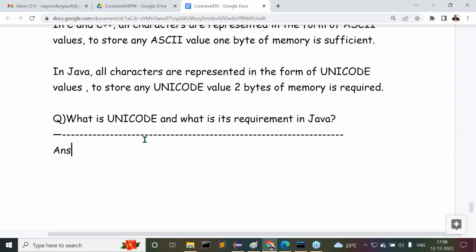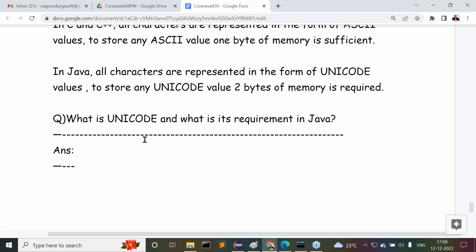Understand my question here? The interviewer will ask this question to you. Tell me how much memory is required for characters in Java. You may say 2 bytes, and in C, 1 byte. The interviewer will ask why Java needs 2 bytes for representing characters.